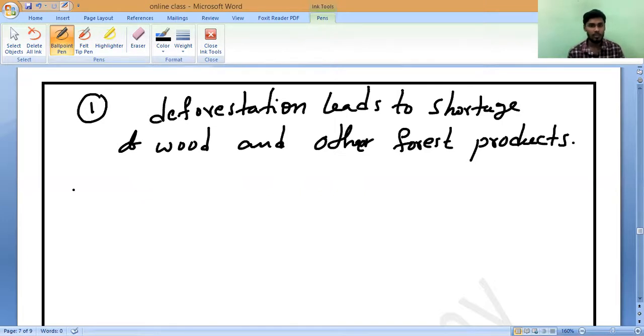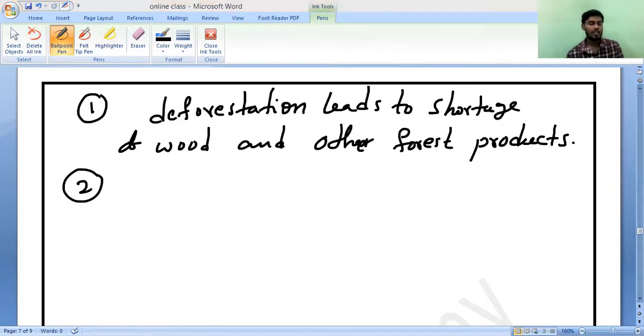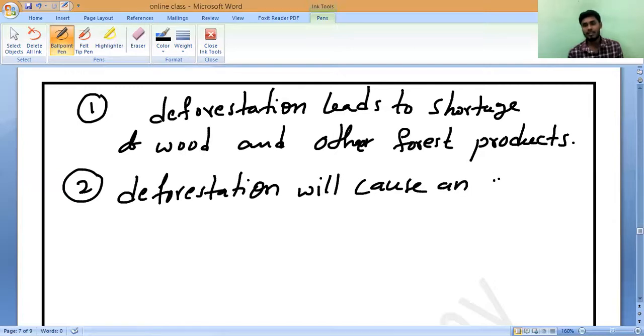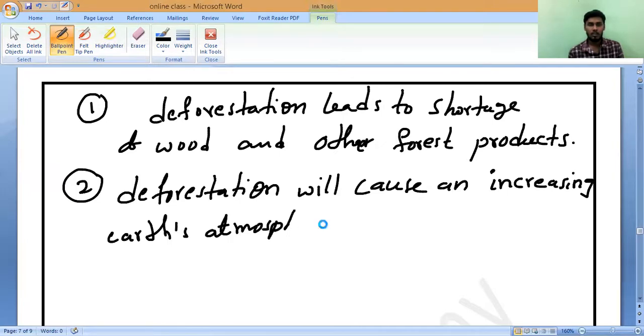Can you give the explanation for this? This is the side heading. Can you give the explanation or not? And the second one, what is the second one? Deforestation will cause an increase in temperature. Deforestation will cause an increase in the Earth's atmospheric temperature.